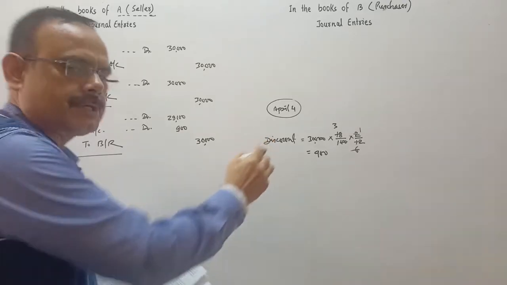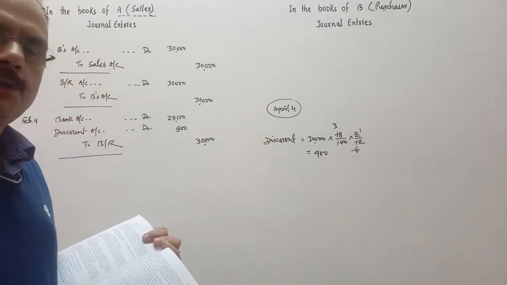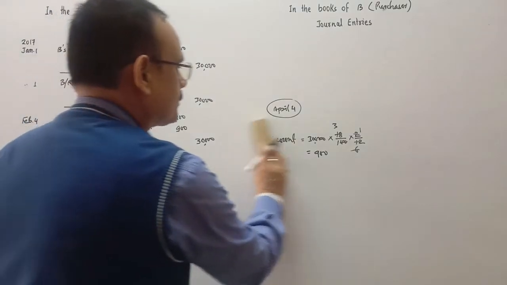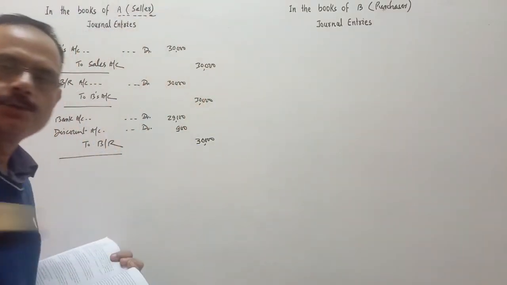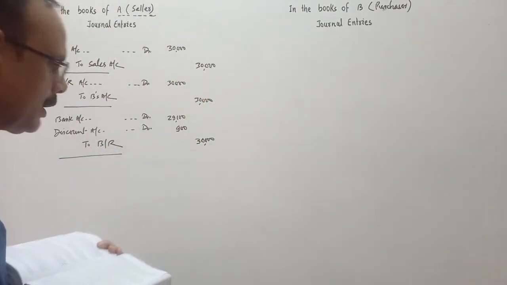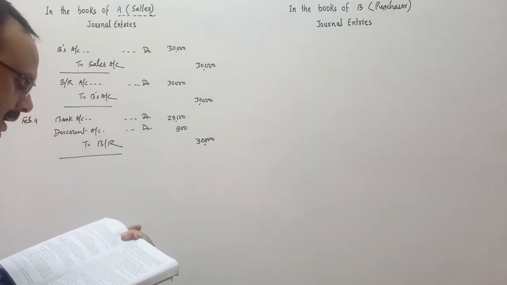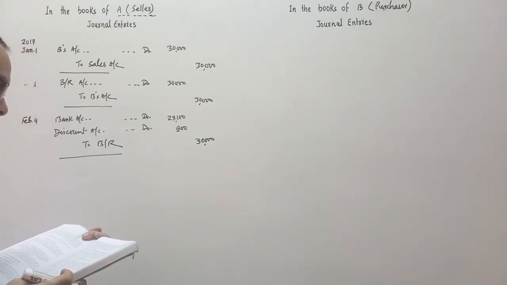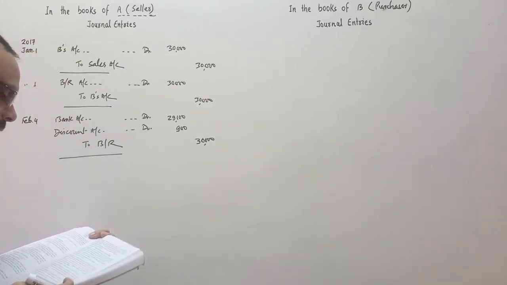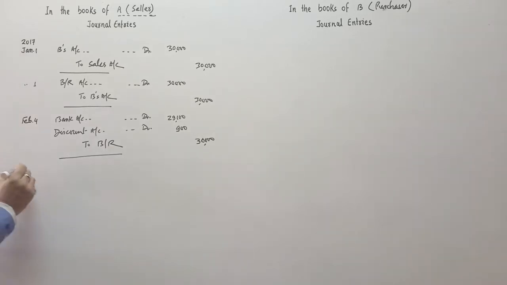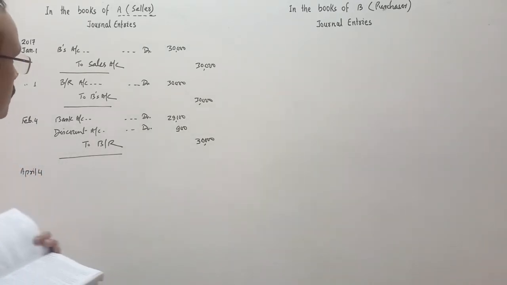So this calculation you do in the working note. So this one is clear. So bill is discounted 2 months before the due date. So discount will be calculated for 2 months only. The acceptance is dishonored on the due date. This acceptance is dishonored on the due date, means on April 4, this one is dishonored. Bill is dishonored. So what will we do?